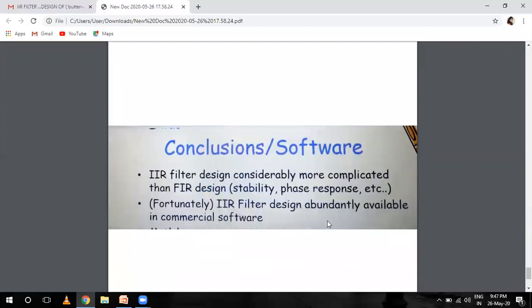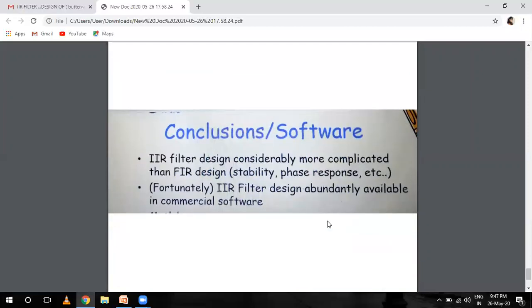Next is the conclusion: IIR filter design is considerably more complicated than FIR filter design, but fortunately IIR filter design is abundantly available in commercial software. So up to this video on the design of IIR filters: elliptical filter, Chebyshev, Butterworth, and the 3 methods of IIR filter, bilinear, approximation of derivative, and impulse invariant method. 2 हमारे पिछली वीडियो में हो गए थे एंड एक इसमें हो गया है.